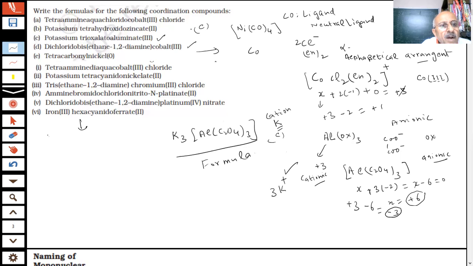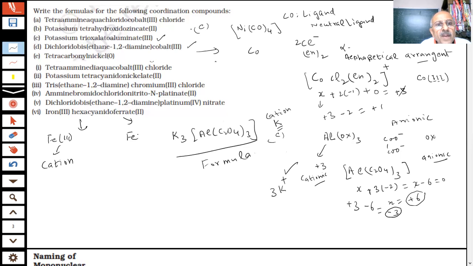Iron 3 hexacyanoferrate. Iron is in 3, which means this is a cation. And this is an anion because ferrate means this is an anion.